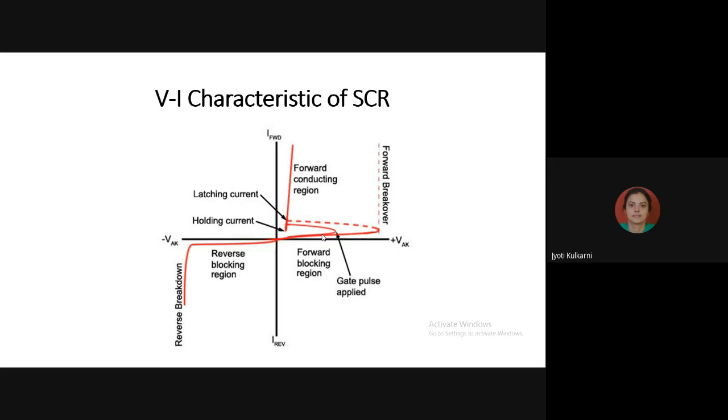So both the SCRs are under forward bias condition. The first SCR I am going to fire with the help of gate current Ig equal to 1 milliampere, and the second SCR I am going to fire with the help of gate current Ig, say 100 milliampere. What is your guess? Which SCR will turn on fast?